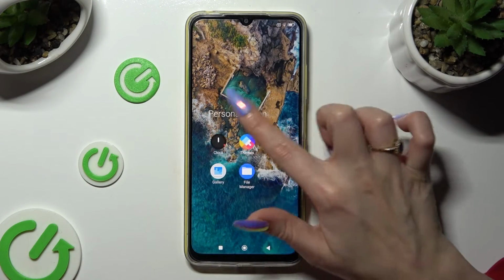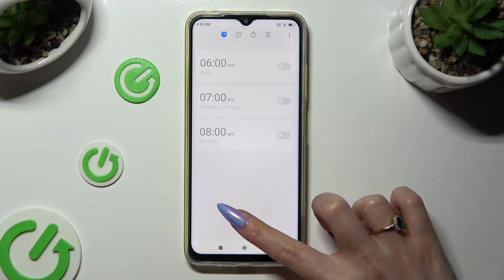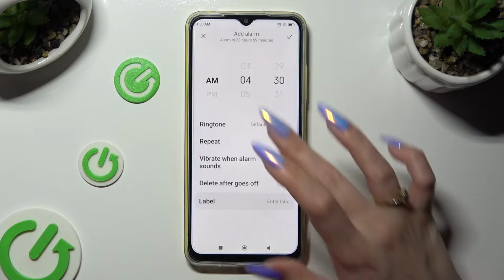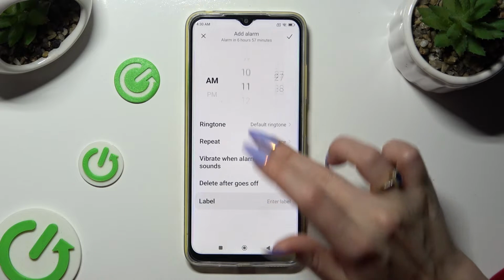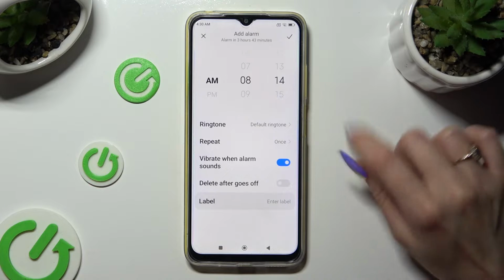Begin by opening Clock app and tapping on Alarm Clock icon at the top left corner. Now select this plus at the bottom and customize your alarm however you want to. At the top you can set up an hour and then click on ringtone.